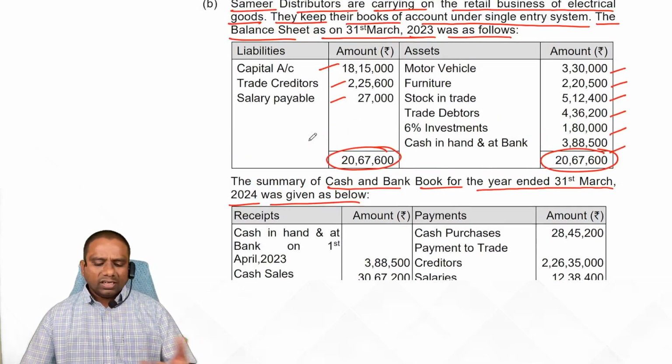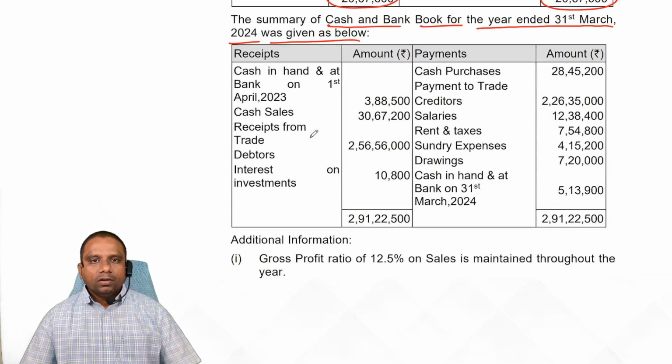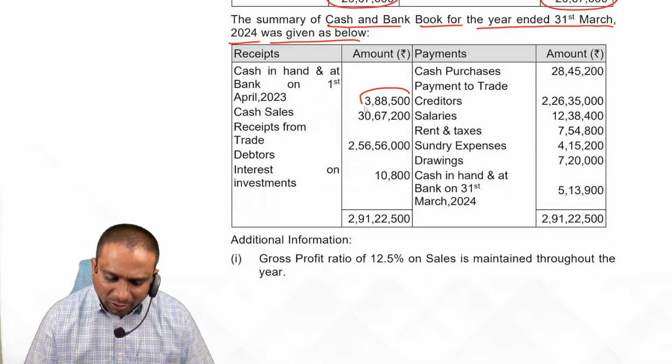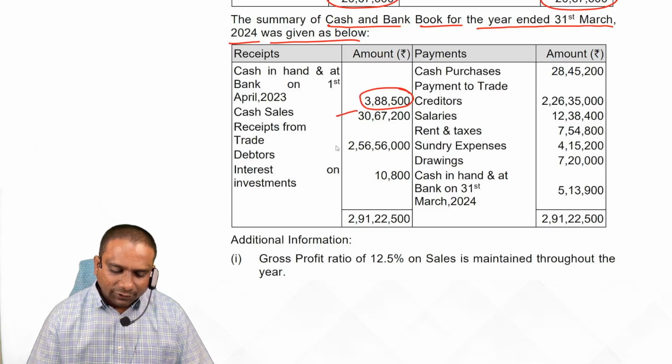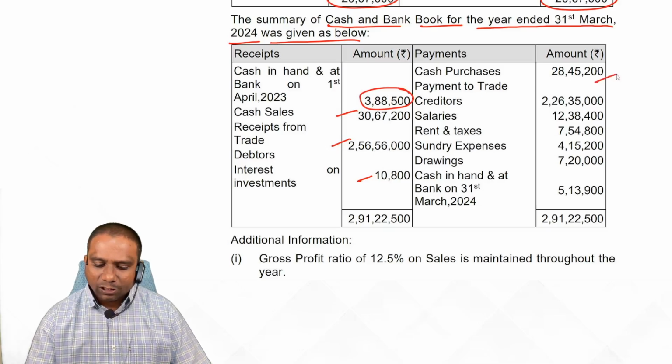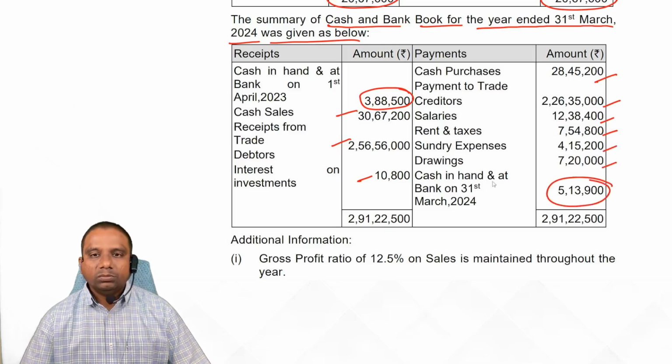The summary of cash and bank book for the year ended 31st March 2024 was given below. So they have already given summary of cash book. Look at opening balance, cash sales, receipts from trade debtors, interest on investment. Fine. Cash purchase, payment to creditors, salaries, rent and taxes, sundry expenses, drawings, closing balance of cash.